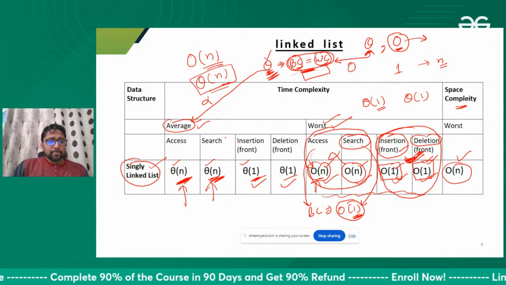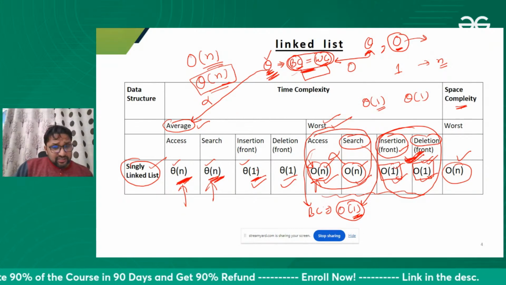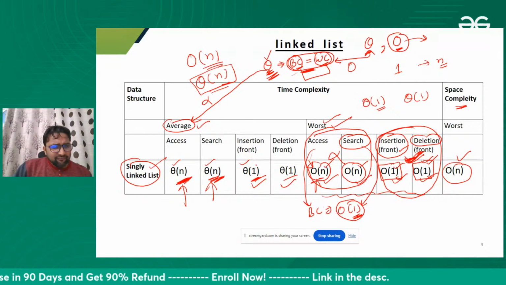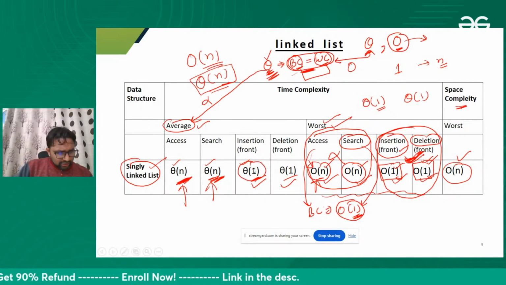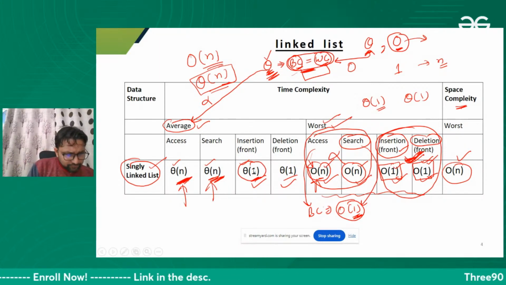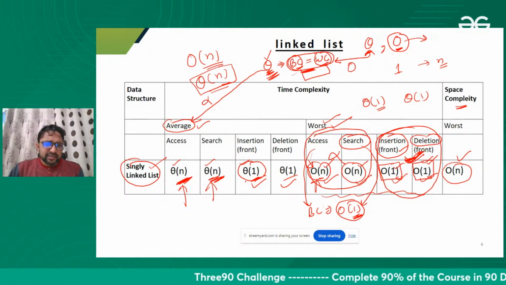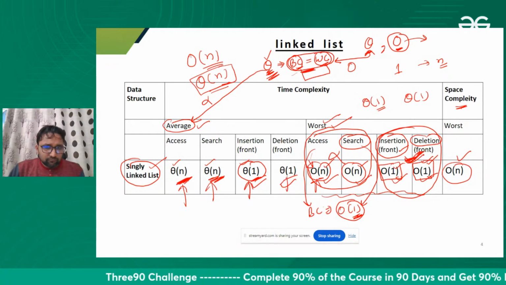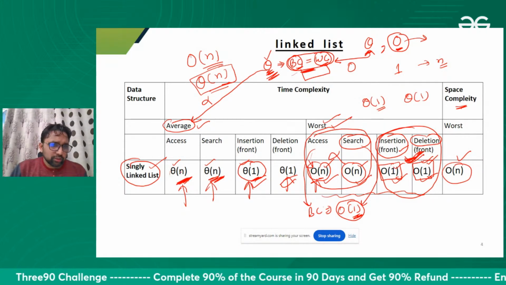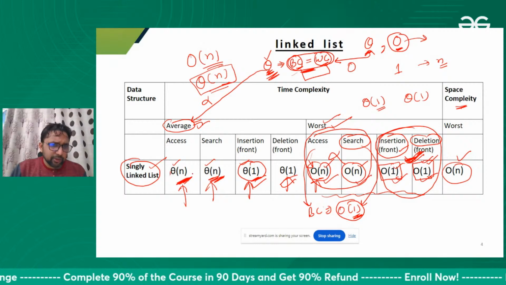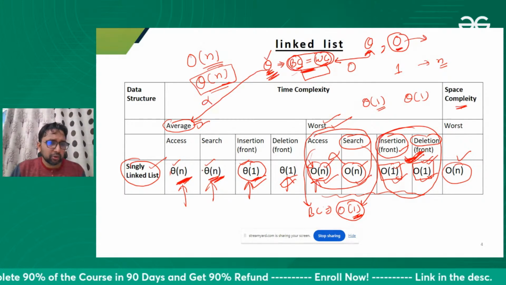Average case. See, in average case you can write theta here and big O here. In average case you can write big O over here.